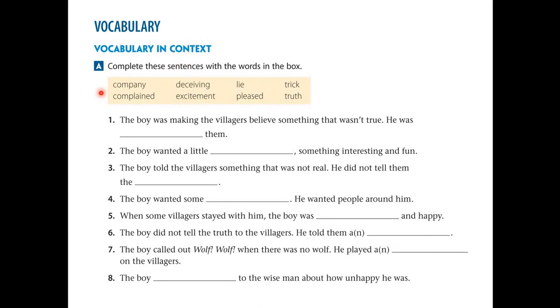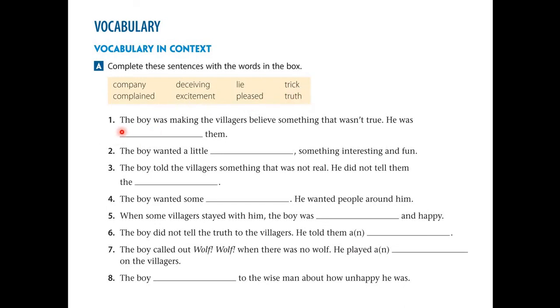Before we started our passage reading, we encountered eight vocabulary words, right? This time we are going to apply them, or put them in a sentence. Inside this box, we just need to choose one word for each blank. We have here company, complained, receiving, excitement, lie, please, trick, and truth.